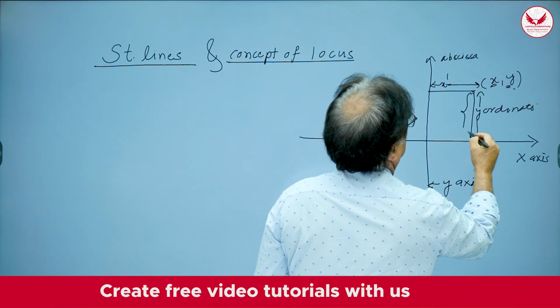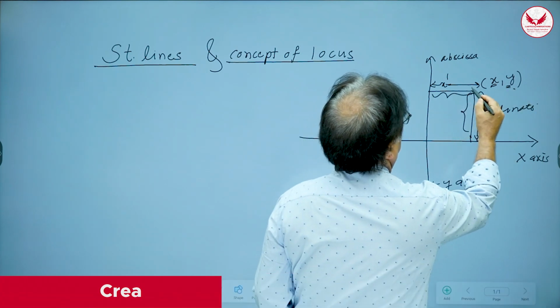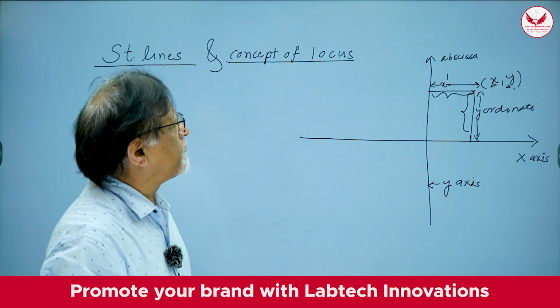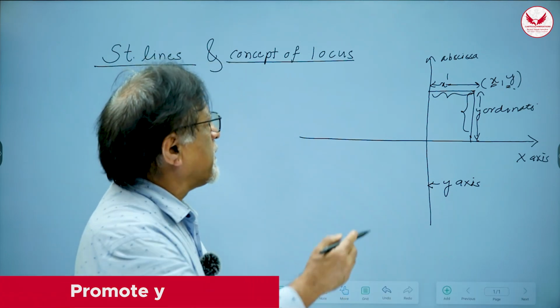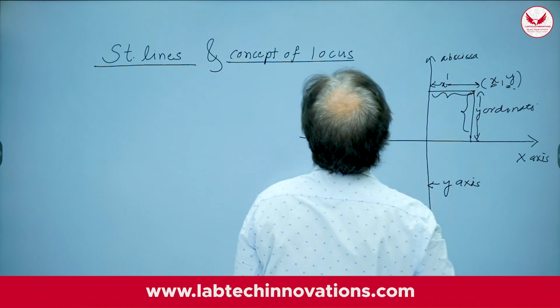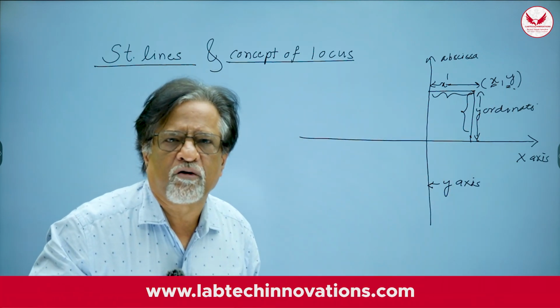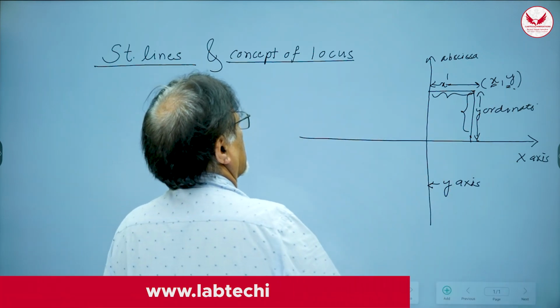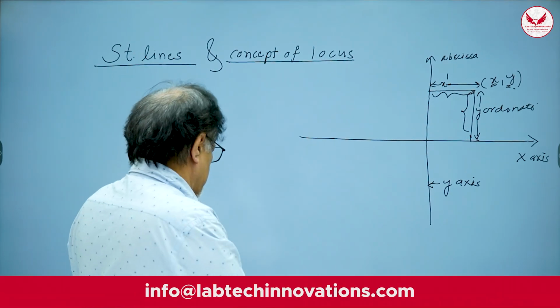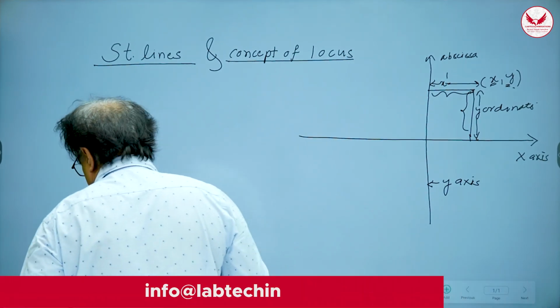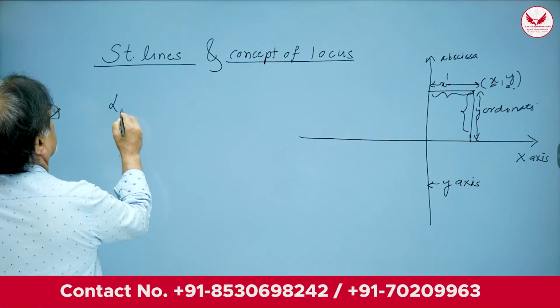This distance was y, this distance was x, and this pair of numbers now represented the point. So every point is represented by numbers, and every ordered pair of this type represents a point. So this was a bridge between coordinate geometry and algebra. Now we can use algebra for solving geometrical problems. That is the idea. So before that, we have to understand the concept of locus.